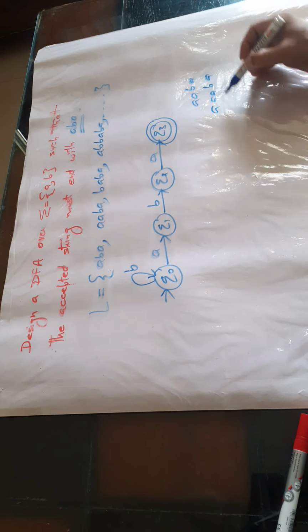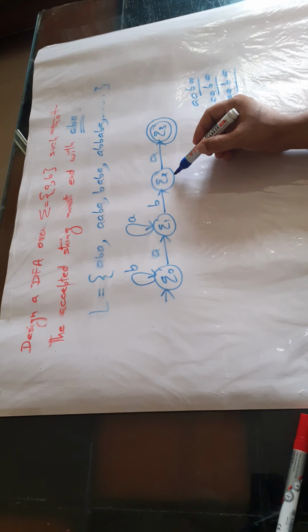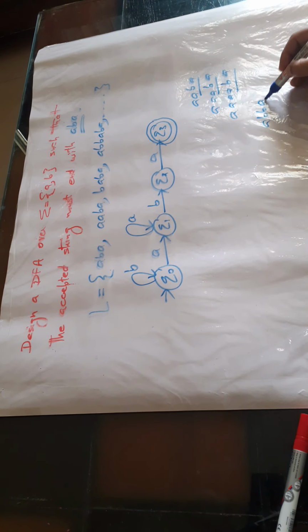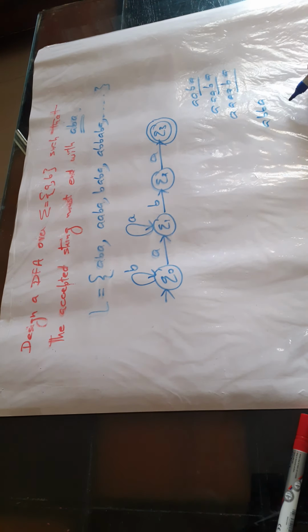Now come to Q2. What happens if Q2 has input symbol B? It means the pattern has been disturbed. We have A, B, B, A, but we need A, B, A at the end.